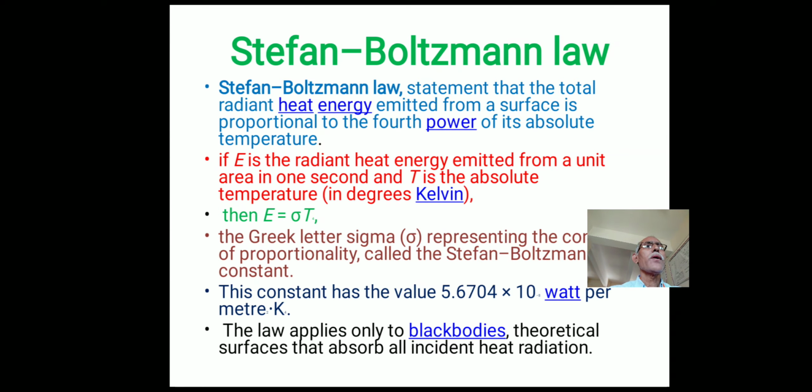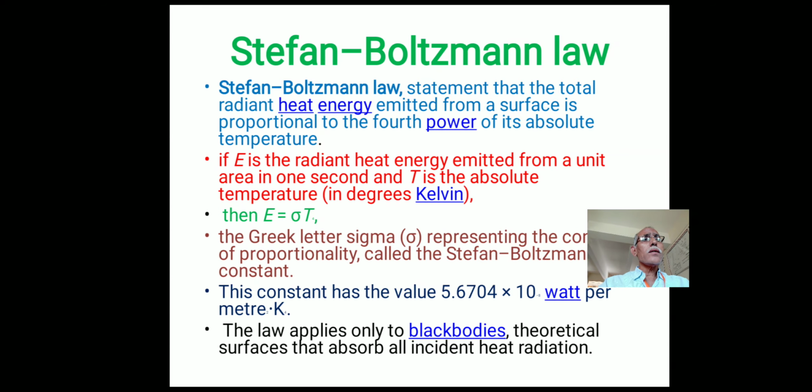So the equation will be E proportional to T raised to power 4, and this can be written as E equals sigma T raised to power 4. Here sigma is the constant of proportionality, called the Stefan-Boltzmann constant. The value of the Stefan-Boltzmann constant equals 5.67 multiplied by 10 raised to power minus 8 watt per meter square per Kelvin to the power 4.